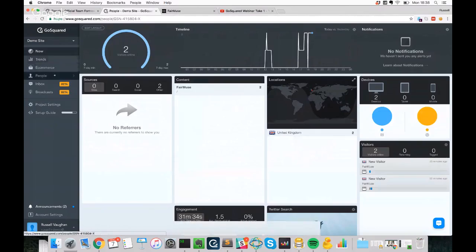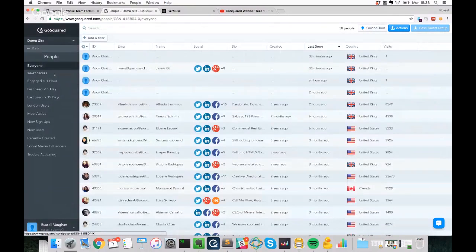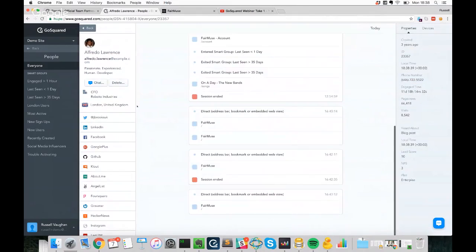And that brings me nicely onto people. And people is where we're able to drill down specifically into individual user level behavior. So it will really be your centralized hub for any identified user level data that you have. So when you identify a user on your site, either by them logging in or registering for your service, we're able to take the email that they provide and enrich it with the social data associated with that email. And that's really why we call it GoSquared People, because rather than just looking at visitor data, you're now able to see a real world view of who that person actually is.